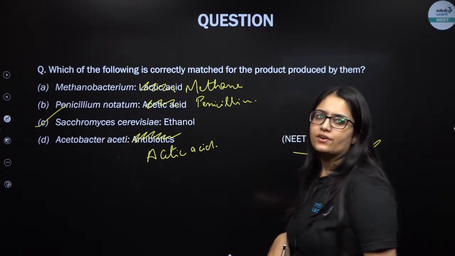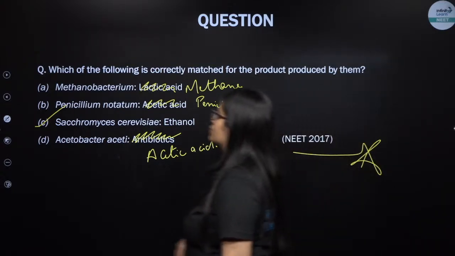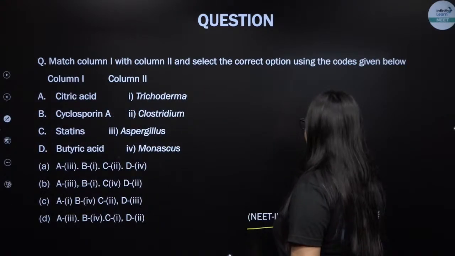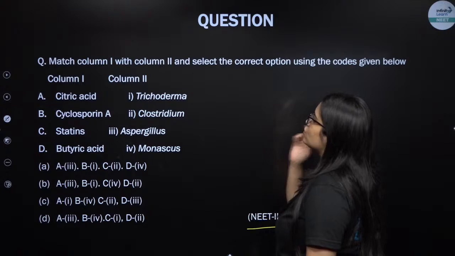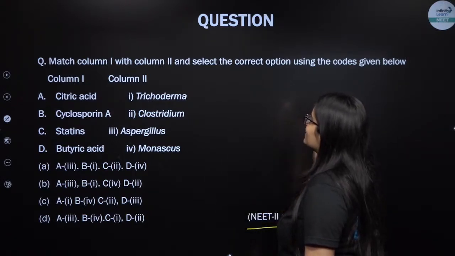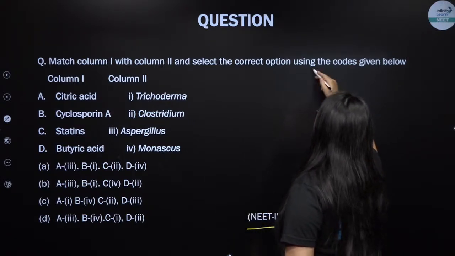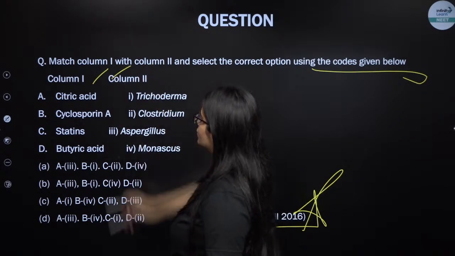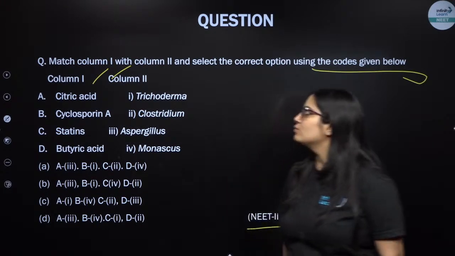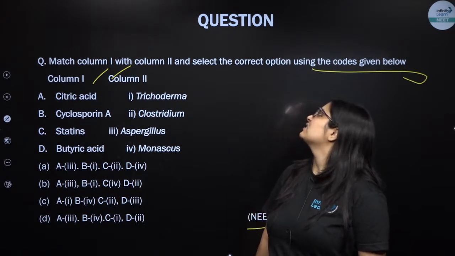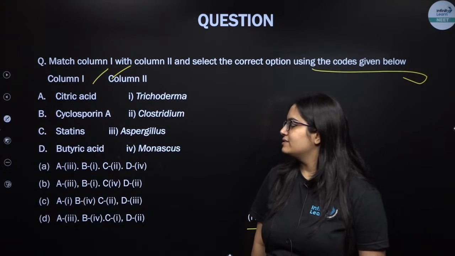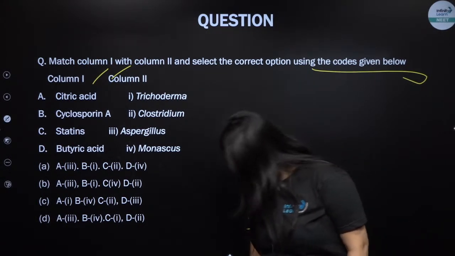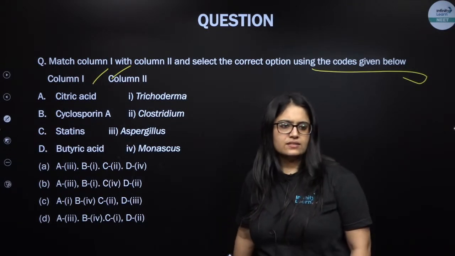Yeah, that's absolutely correct, Savita, Nikhil, Sunil. Next question. This was asked in NEET second phase 2016. Match column 1 with column 2 and select the correct option using the codes given below. Come on guys, everybody, give it a try. What do you think is the right answer?